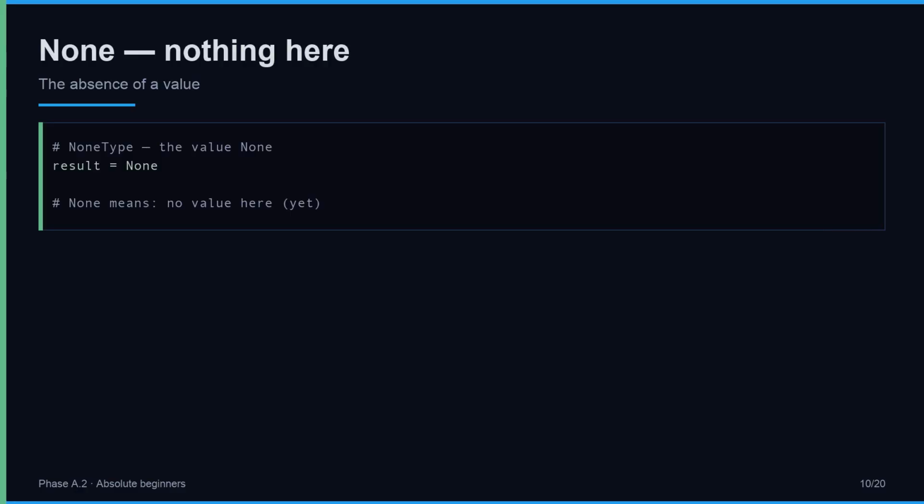There is one more special value to meet now, called None. None means, there is nothing here. Not 0, because 0 is a number. Not an empty string, because that is text. None means the absence of a value.